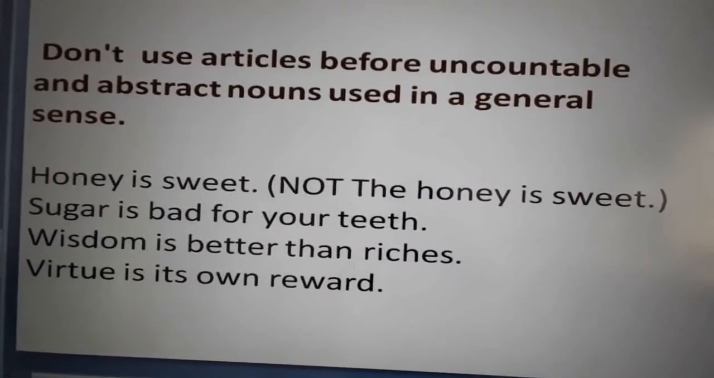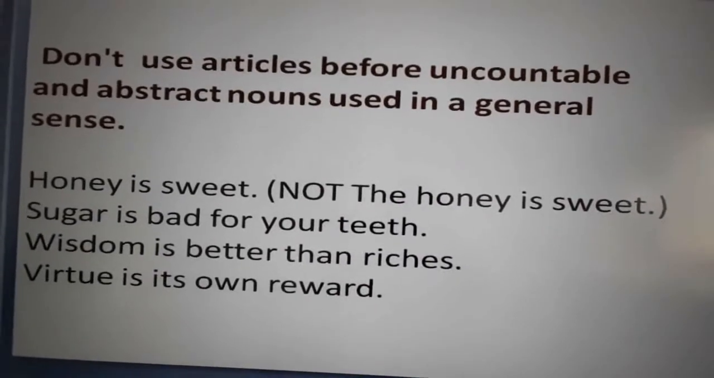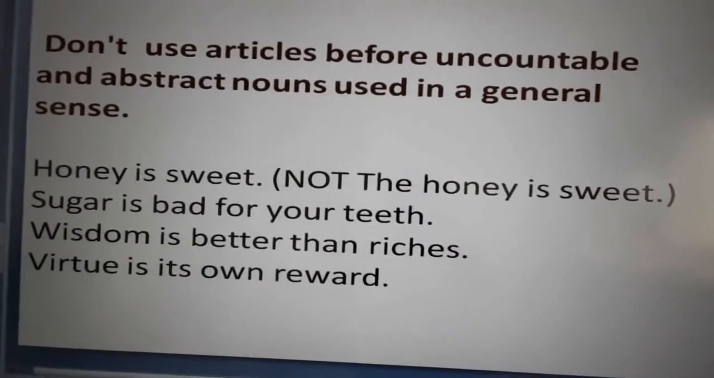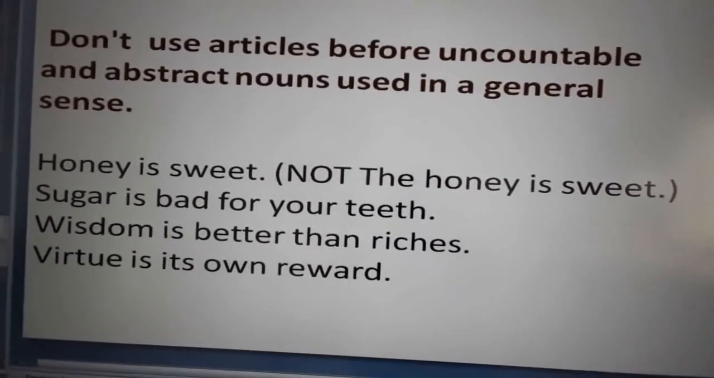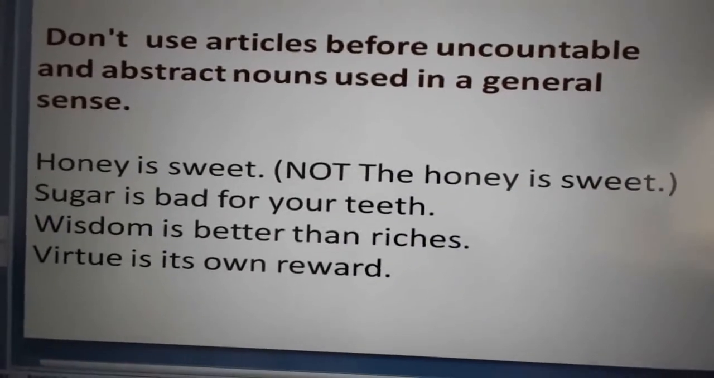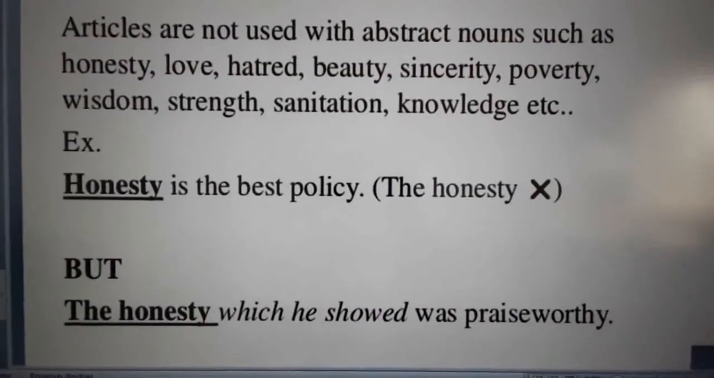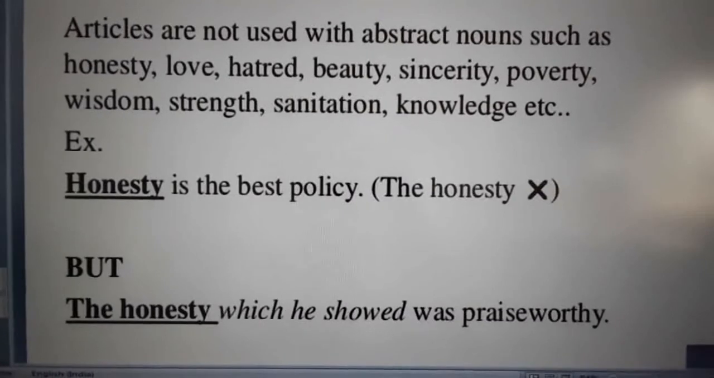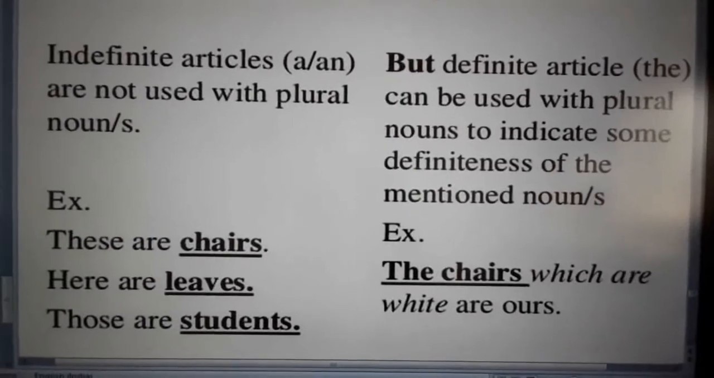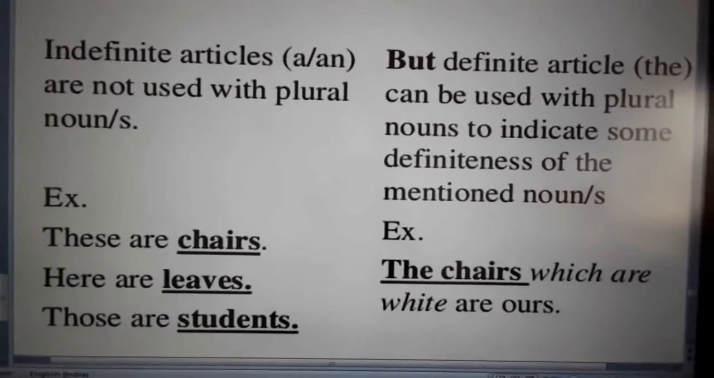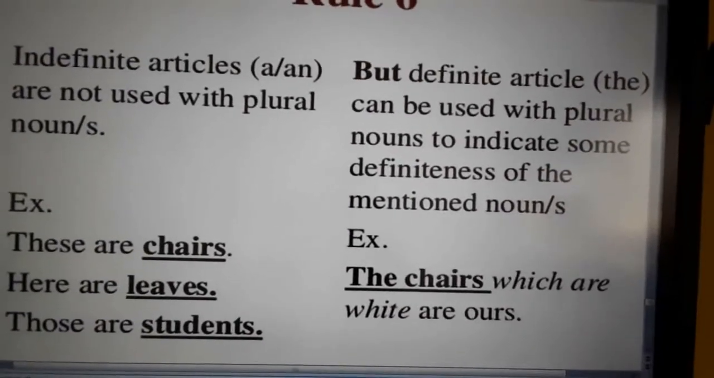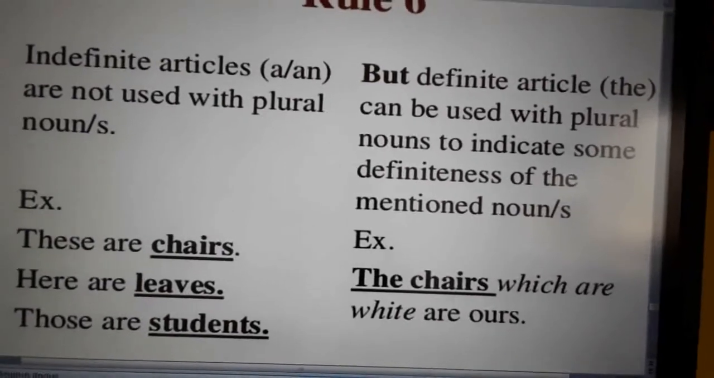Honey is sweet. The honey is sweet is wrong. Sugar is bad for your teeth. Likewise, abstract nouns: wisdom is better than riches. Before the word wisdom and the like, you should not use any article. Virtue is its own reward. Here also you can see, honesty is the best policy. If the honesty comes, it is wrong. Indefinite articles a and an are not used before plural nouns. Before plural nouns, you can use the definite article the. The chairs which are white are ours.